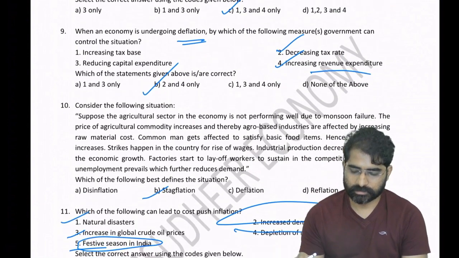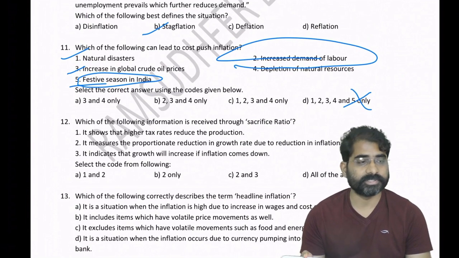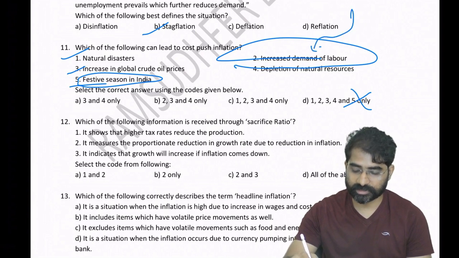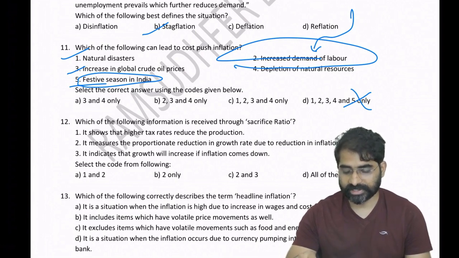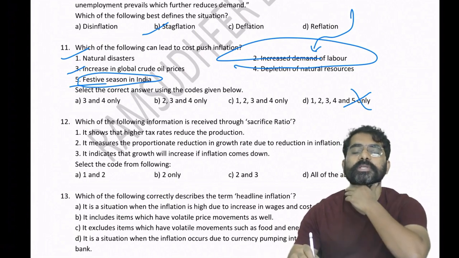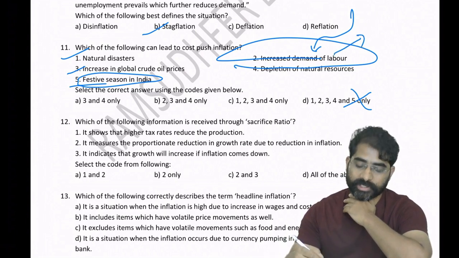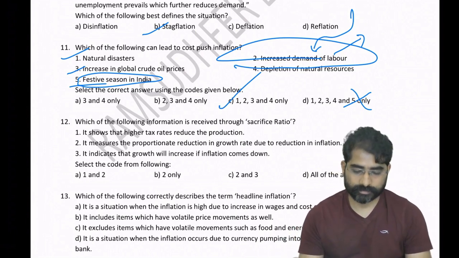So now, elimination basically. Eliminate 5 and then get back and see. If you have a doubt in the exam hall with respect to the second statement, now you don't have 1, 3, 4, so no tension. So the answer should be 1, 2, 3, 4, that is easy here. And here, in the second statement, increased demand for labor means labor costs are going to increase. It's going to push labor costs. So that is how you go ahead with answer 1, 2, 3 and 4.